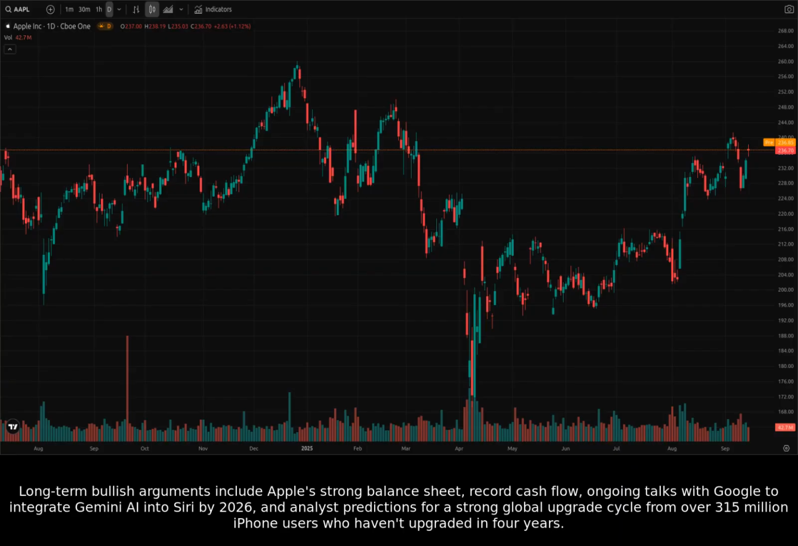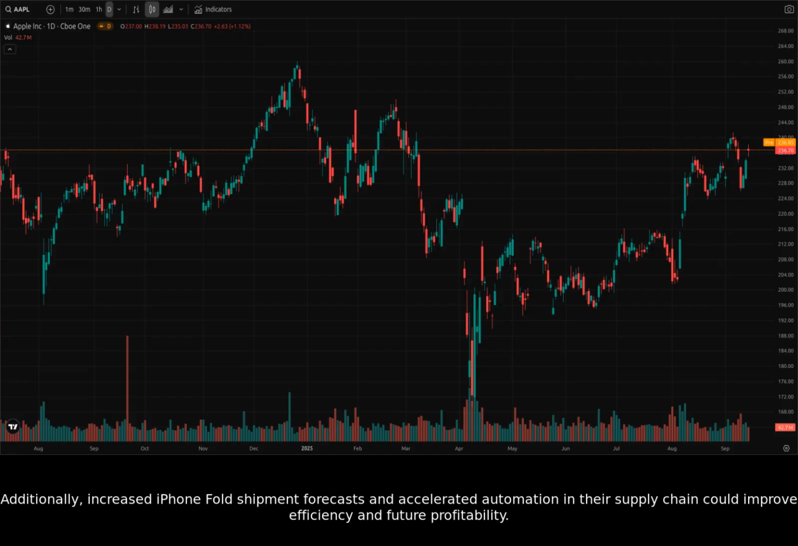So, what are the reasons to be bullish or bearish on Apple? Long-term bullish arguments include Apple's strong balance sheet, record cash flow, ongoing talks with Google to integrate Gemini AI into Siri by 2026, and analyst predictions for a strong global upgrade cycle from over 315 million iPhone users who haven't upgraded in 4 years. Additionally, increased iPhone Fold shipment forecasts and accelerated automation in their supply chain could improve efficiency and future profitability.